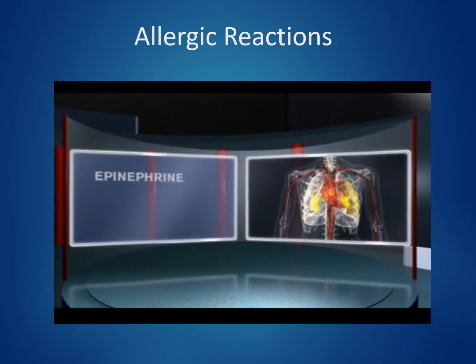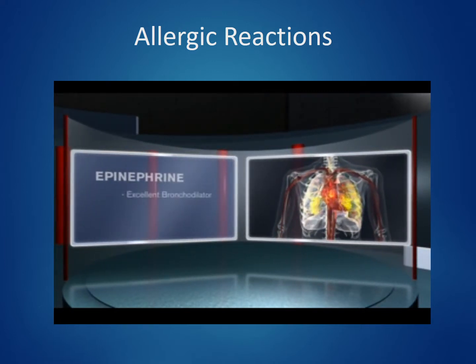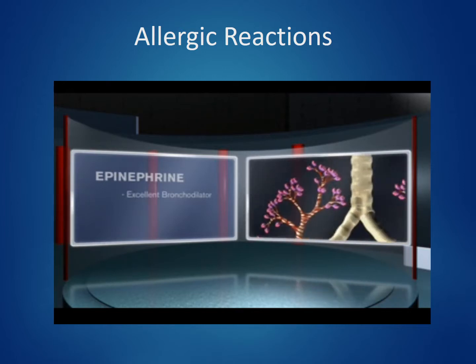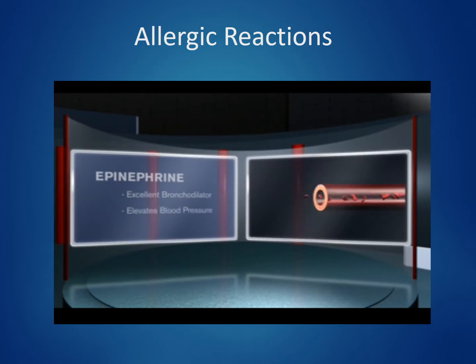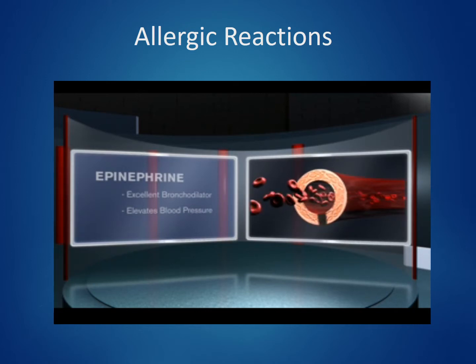Number one, it is an excellent bronchodilator. If bronchospasm was a component of the reaction, the airway should now be dilated, permitting more normal breathing. Number two, epinephrine also elevates the blood pressure. In many anaphylactic reactions, the blood pressure drops. And most importantly, epinephrine given IM works fast.